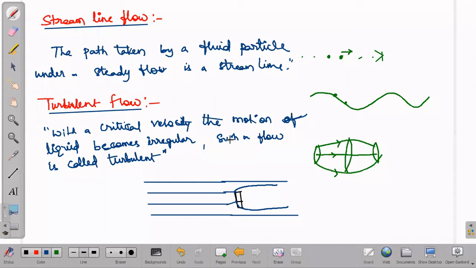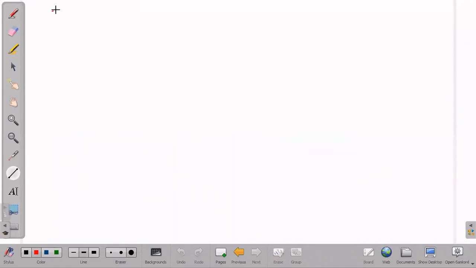Next, that is about streamline flow and turbulent flow. Here we used one word, critical velocity. Normally critical velocity in general we know, but what exactly critical velocity means, we'll see. We will continue with some important terms. Now, next one is critical velocity.